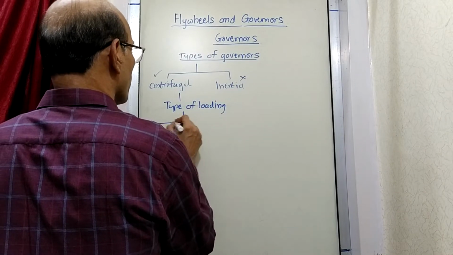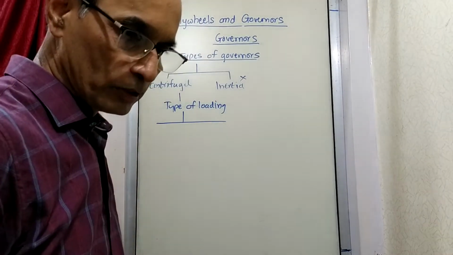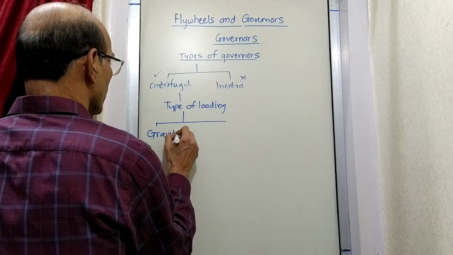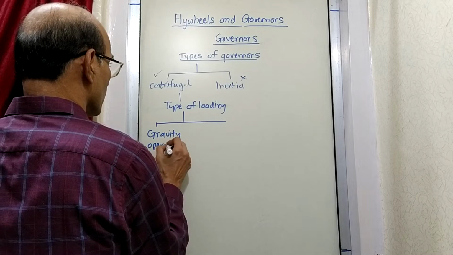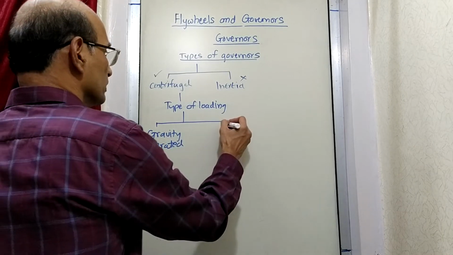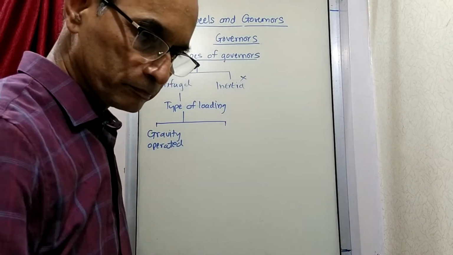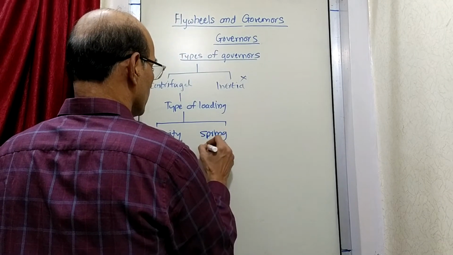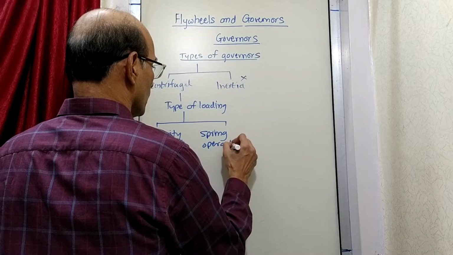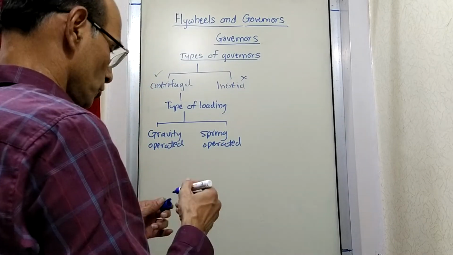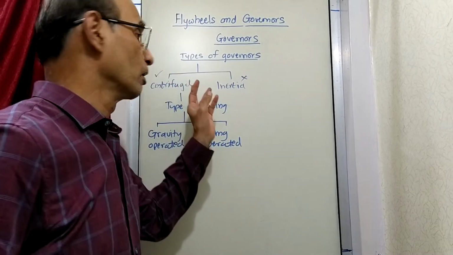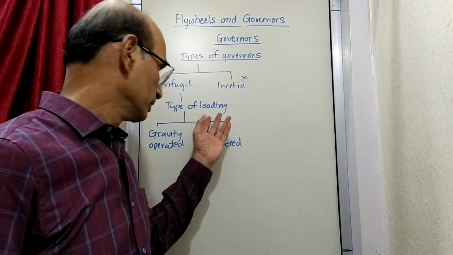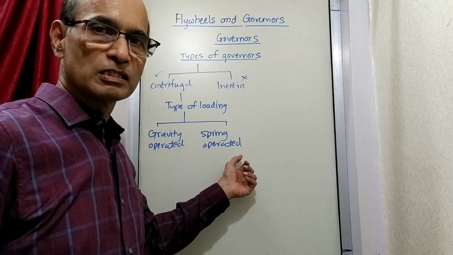So based on type of loading, there are two types: gravity operated and the other is spring operated. So centrifugal governors, based on their type of loading, are classified as gravity operated and spring operated.